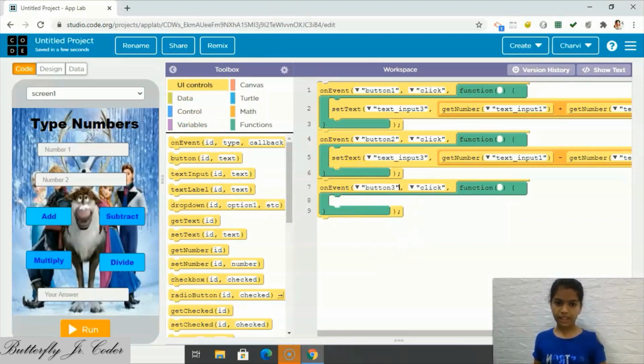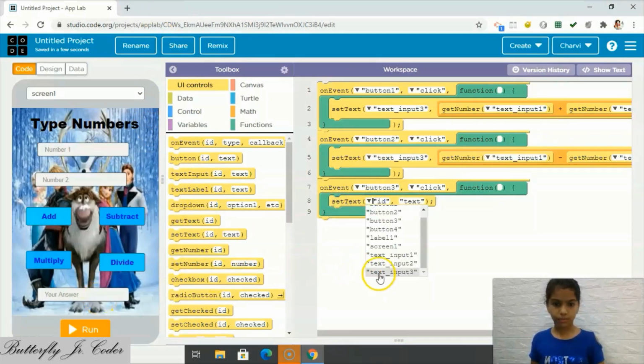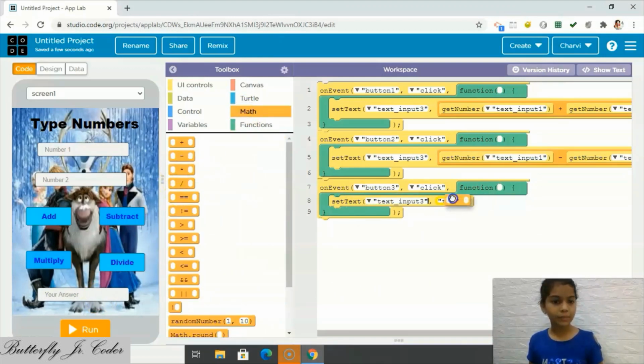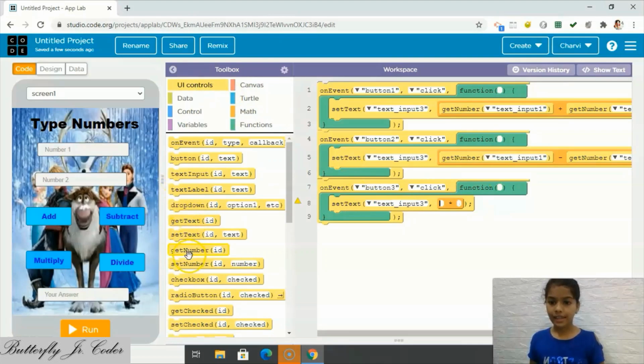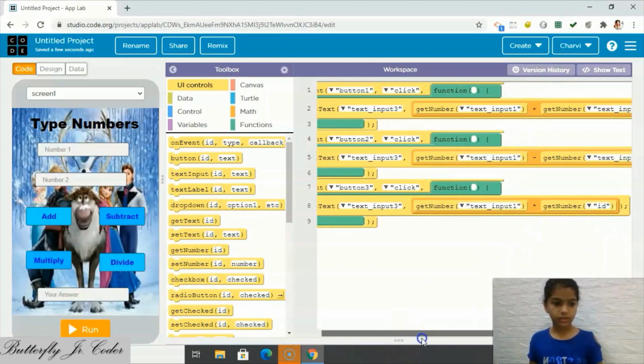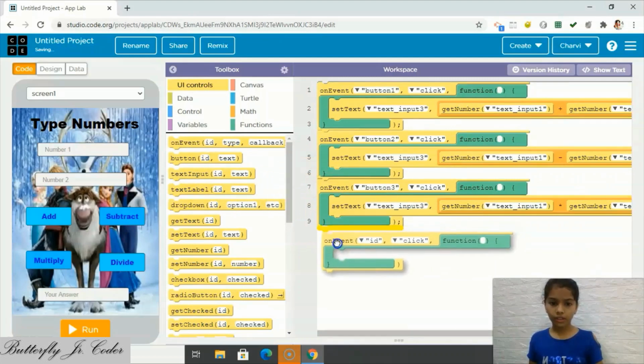So when button 3 is clicked, set text to text input 3. Then in math, we will take the multiply sign. Then get number. Here we will take text input 1 and here text input 2. Like this.